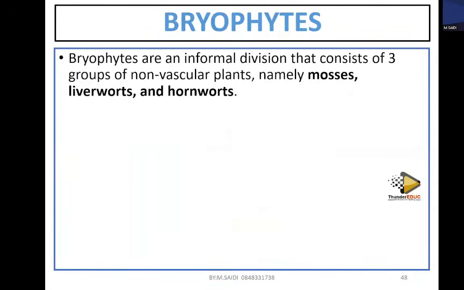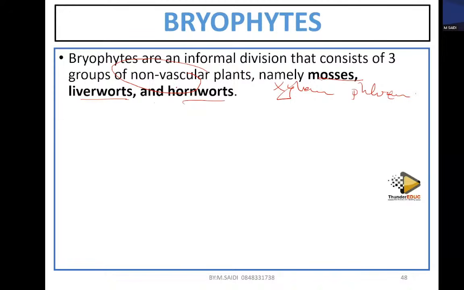So we are saying that bryophytes are an informal division that consists of 3 groups. All of them are non-vascular plants. When you talk about the word non-vascular, it means that they don't have what? They don't have what we call the xylem and the phloem. Examples are moss, liverwort, and hornwort.